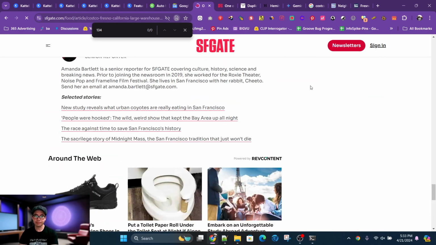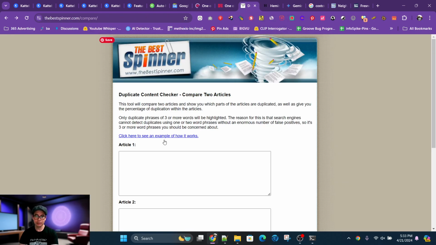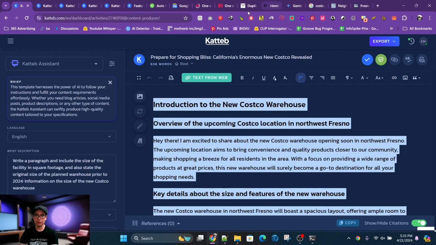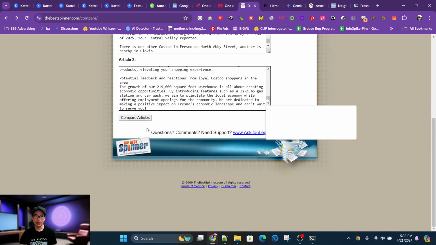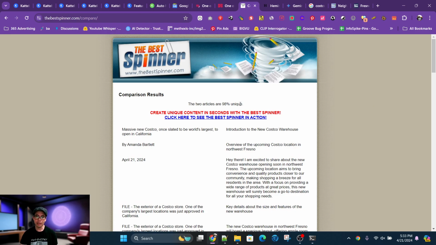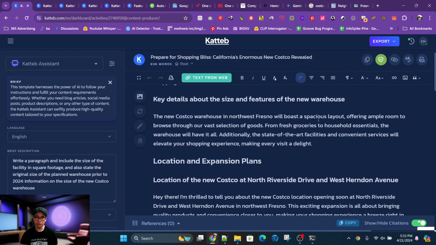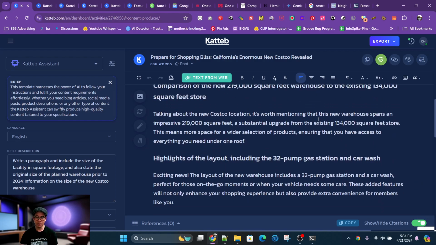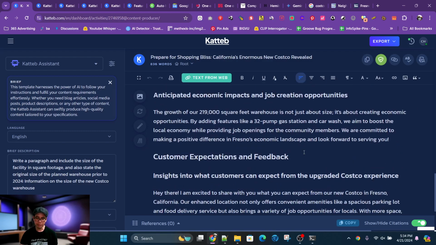Okay, let's copy this content. And I'm just going to compare it so we can see how unique it is. It's the first article. And then I'll copy this new article, put it in here, and then compare, and it's 98% unique. So that's cool. So I would say the final step is to go through the article, look for issues with the writing style, and just make sure that all the information here is the way that you'd like it to be before you publish it.